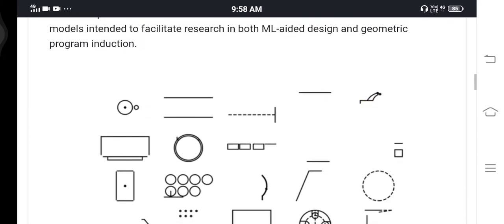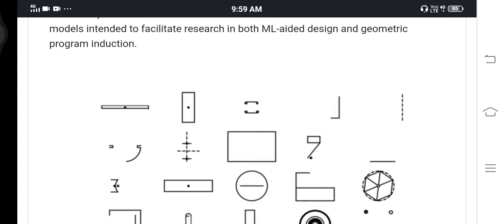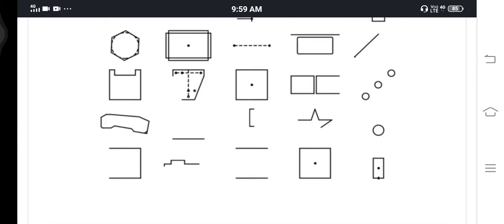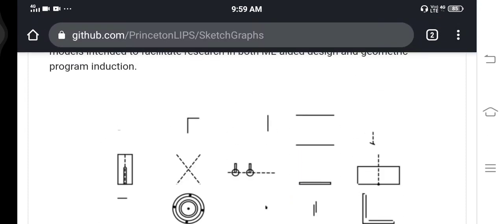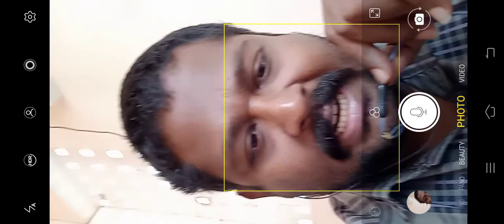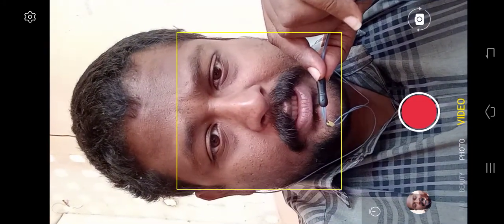So this is the CAD dataset for deep learning. Computer aided design dataset for deep learning for drawing diagrams. So I come here to tell you all the dangers that this has been subjected to.